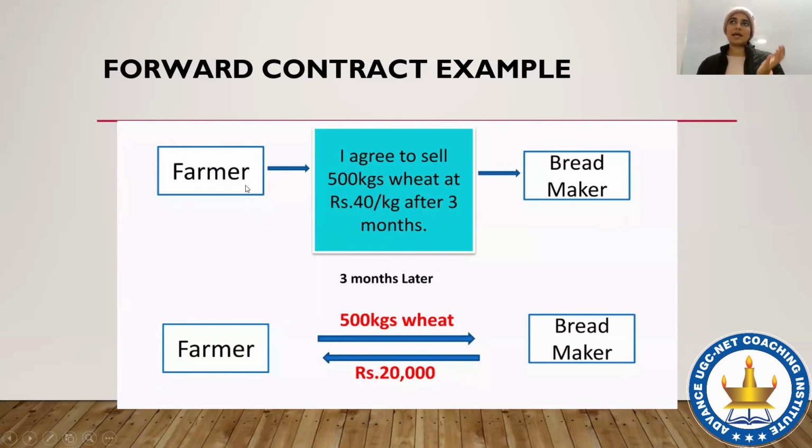Because the farmer thinks that after 3 months, the price will go down, he is happy he has sold it at the current price only. And the bread maker thinks that after 3 months, the price will go up, so he has secured wheat at a lower price as compared to then. Now, 3 months later, the farmer is giving 500 kgs of wheat to the bread maker, and the bread maker is paying rupees 20,000 to the farmer.